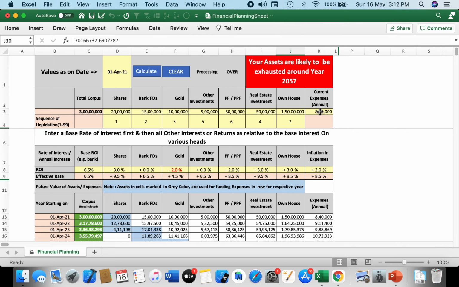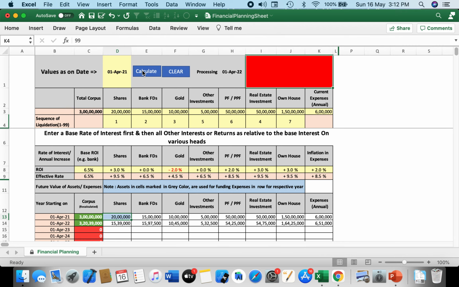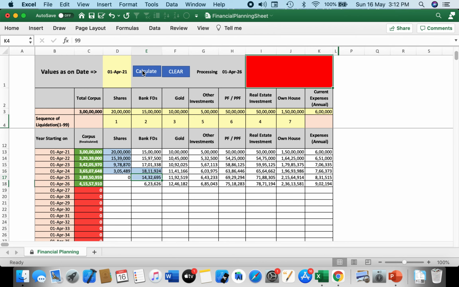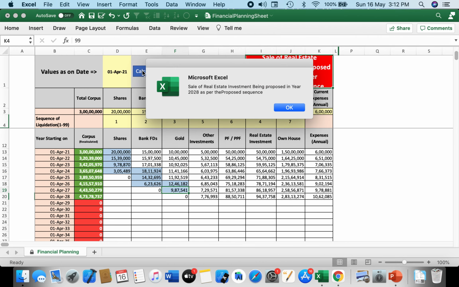So he will have to play around with a lower annual expenses figure. So let me give him maybe 6 lakhs per annum, which is around 50,000 per month, and then let us see how the calculation looks. Is it going to be any better? Is it going to save his house from resale?